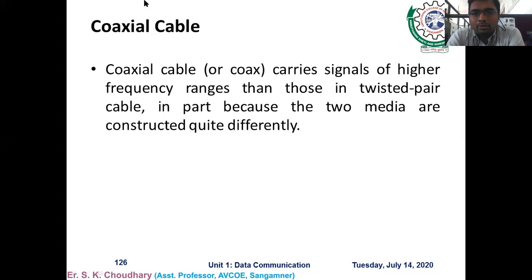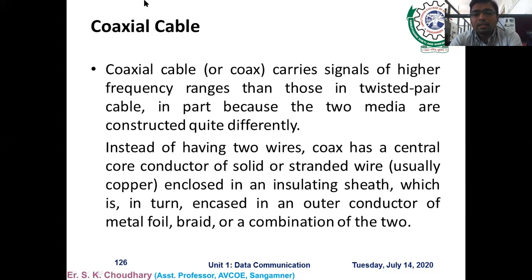Coaxial cable, or simply called coax, carries signals of higher frequency ranges than those in the twisted pair cable, in part because the two media are constructed quite differently. Instead of having two wires, coaxial cable has a central core conductor of solid or stranded wire. Here also we are using copper as the core, enclosed in an insulating sheath, which is in turn encased in an outer conductor of metal foil or braid, or a combination of the two.